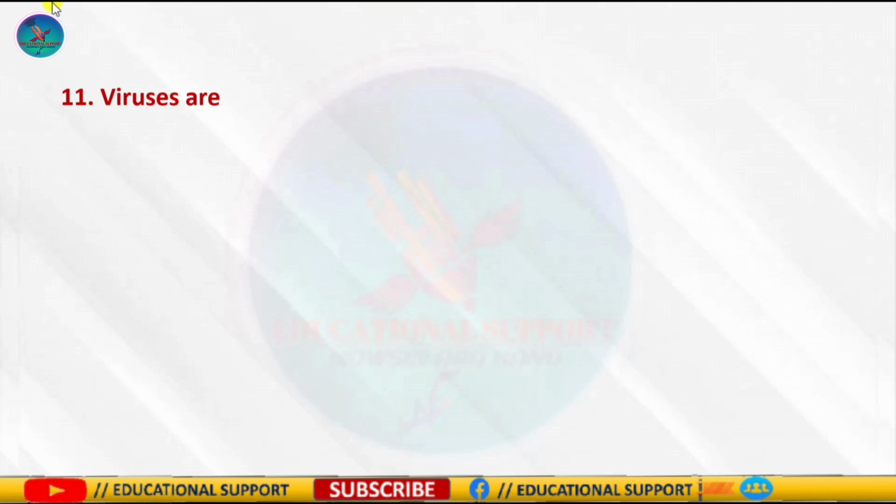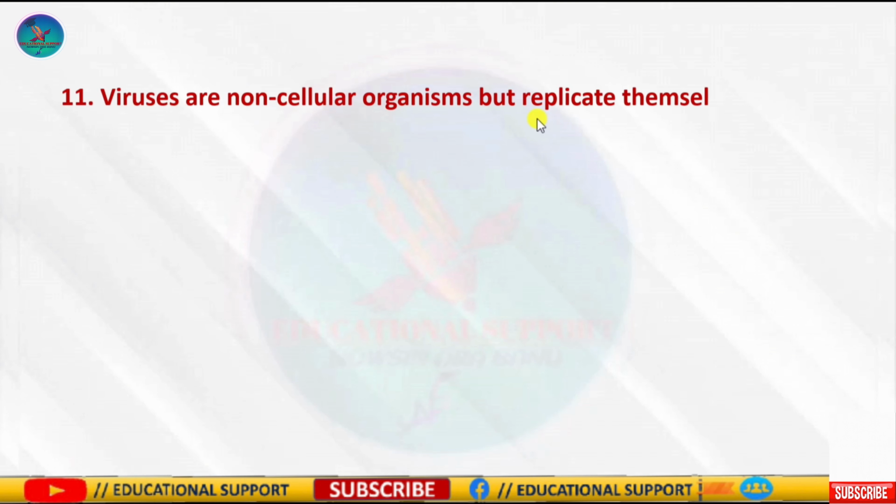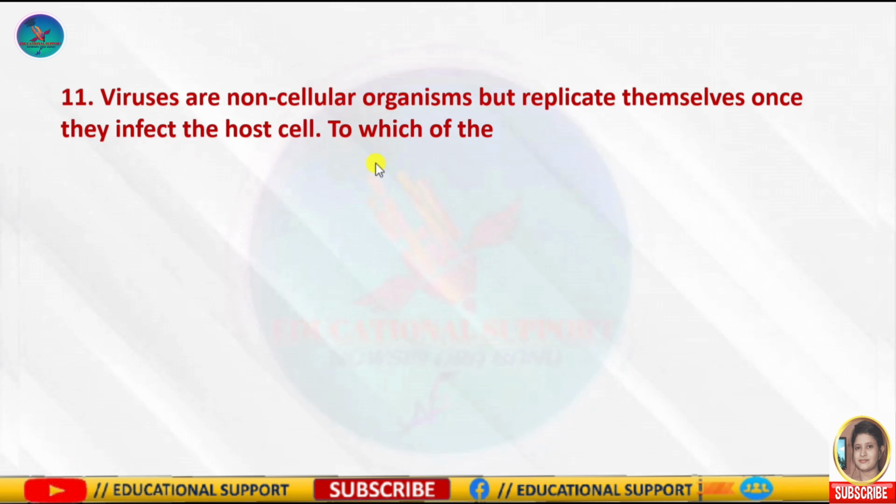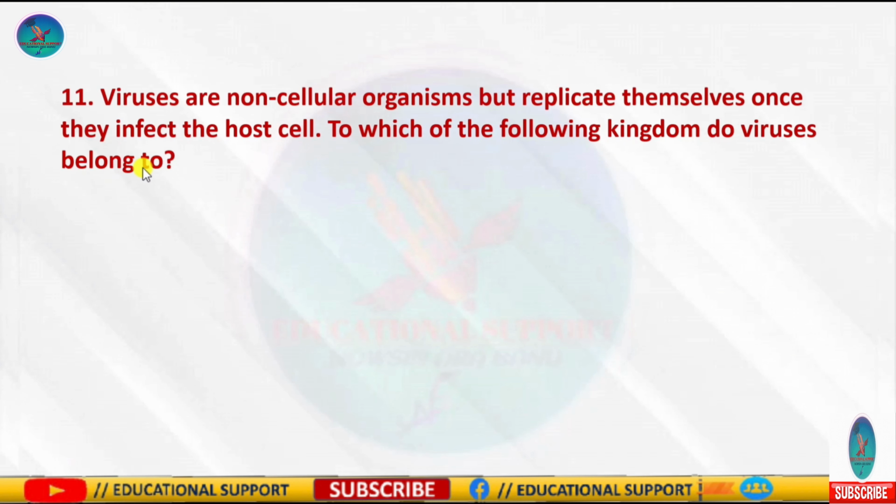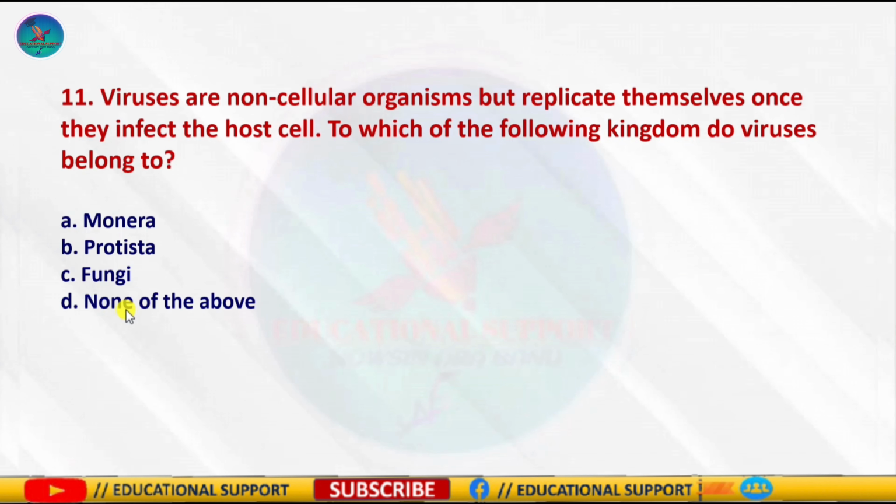Question number 11 is, viruses are non-cellular organisms but replicate themselves once they infect the host cells. To which of the following kingdoms do viruses belong? And the options are Monera, Protista, Fungi, and option D is none of the above. So the correct answer is option D, none of the above. In the 5 kingdom classification, non-cellular organisms like viruses and virions are not mentioned.